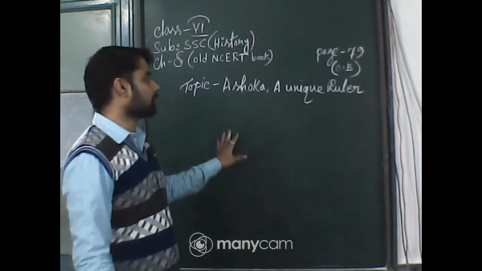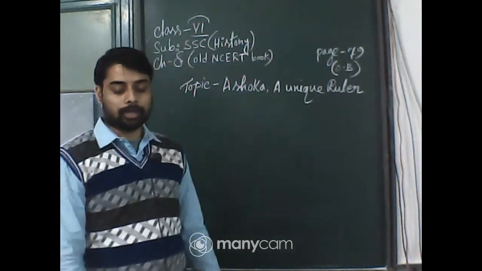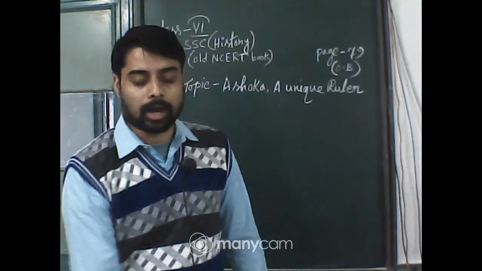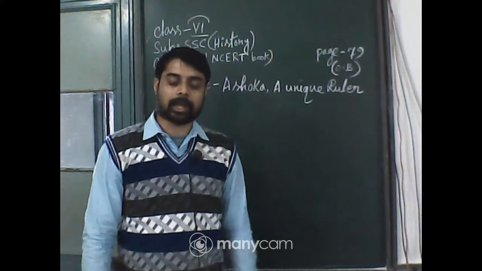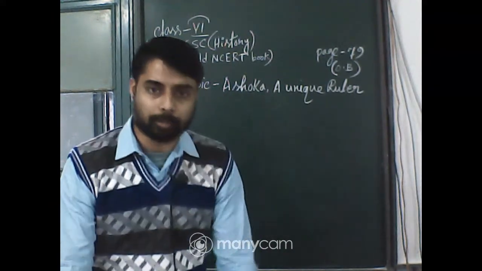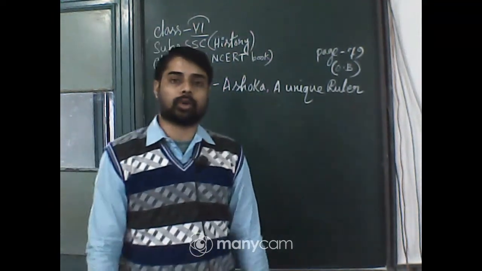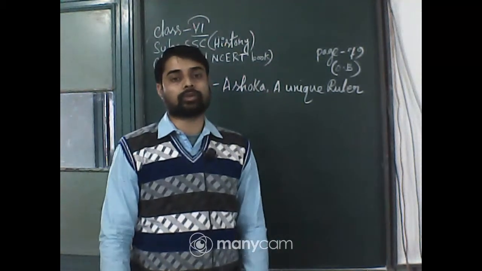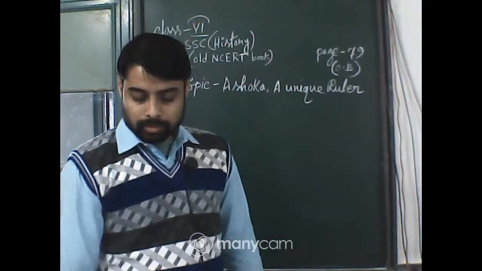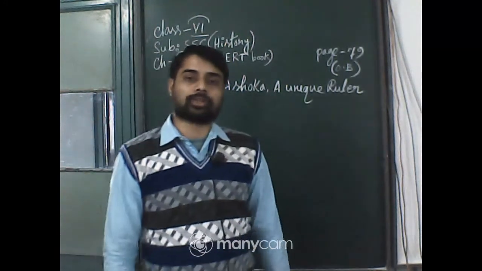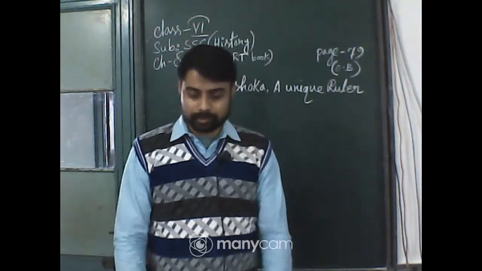In previous classes, we have discussed the rule of Ashoka, how Ashoka ruled his empire, as well as how the Maurya empire was established in the Indian subcontinent about 2300 years ago. So, why Ashoka was called a unique ruler, you have to know first.